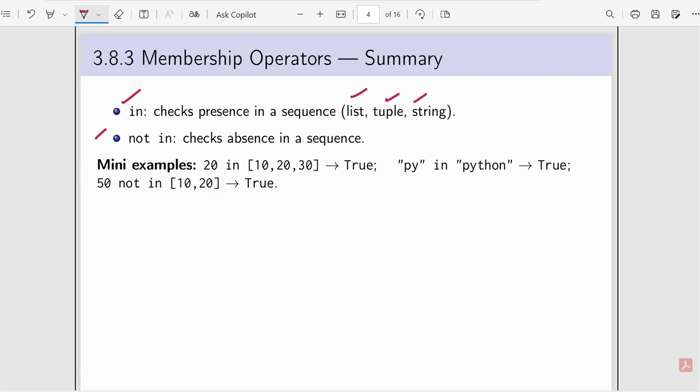Not in will check the absence in a sequence, meaning it should not be in the list. Examples: 20 in this list, yes, it will give you true. Py in Python, yes, true. 50 not in the list 10 and 20, true. These are the membership operators.